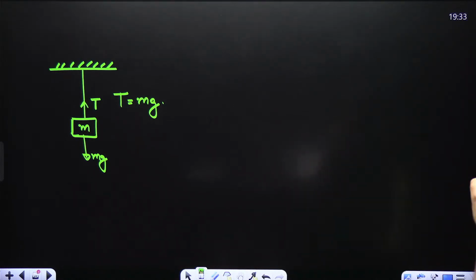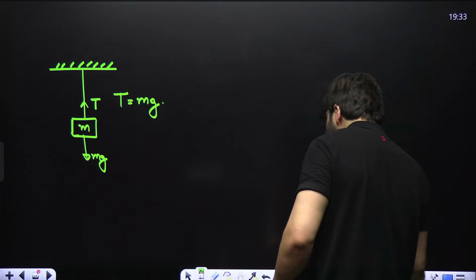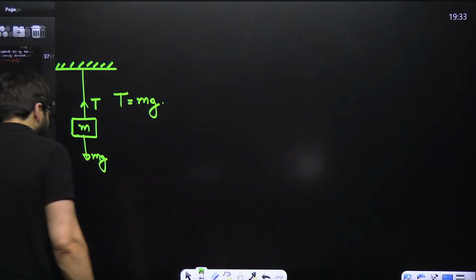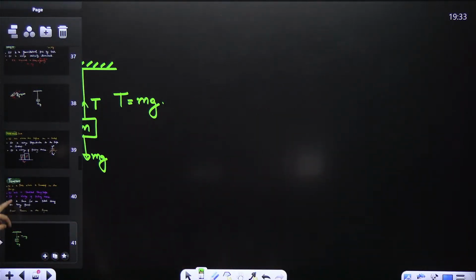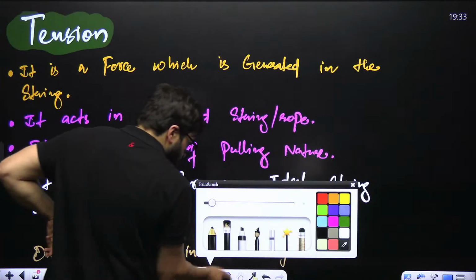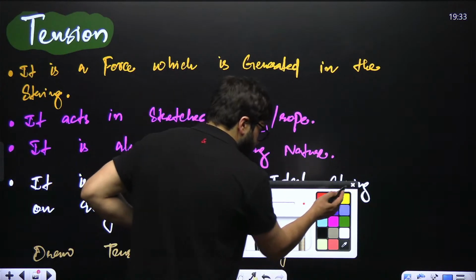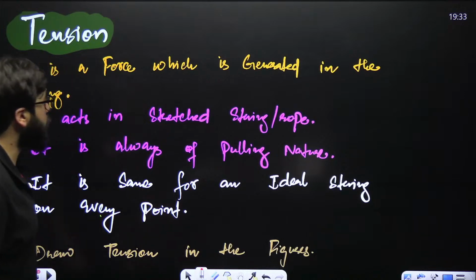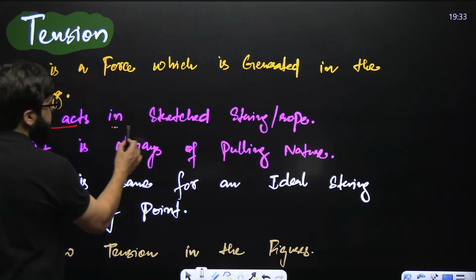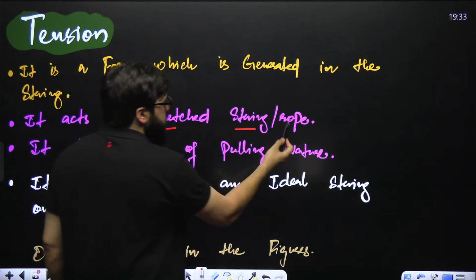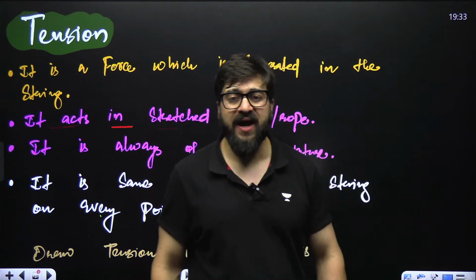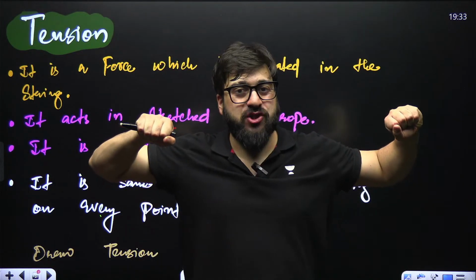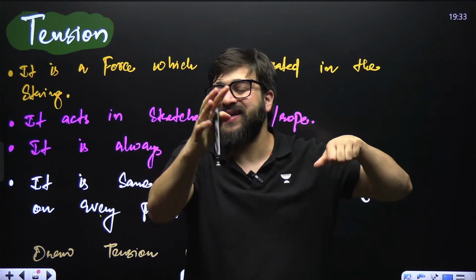Okay. So tension is the force which always exists in the string. Let's take a look at a few more points over here, and I hope all of you are making notes. It acts in a stretched string or rope. Guys, when you have a rope that is stretched, okay, if the rope is loose, in that case there is no tension.